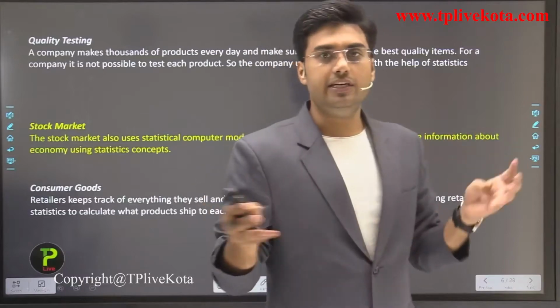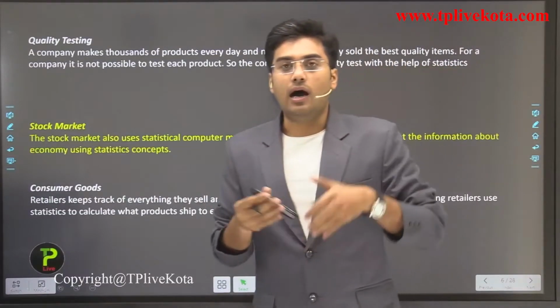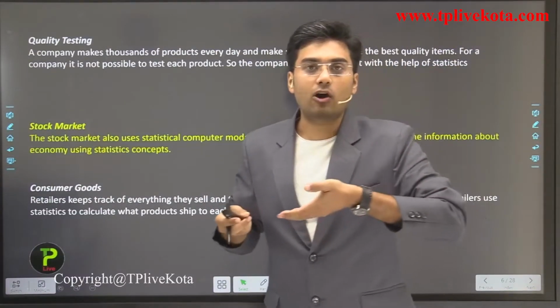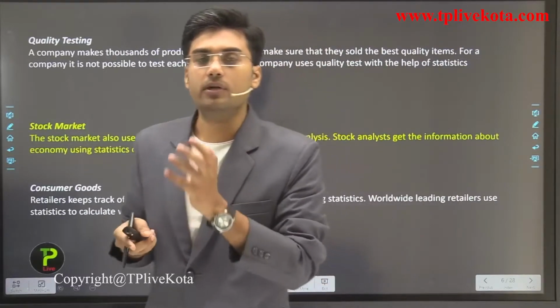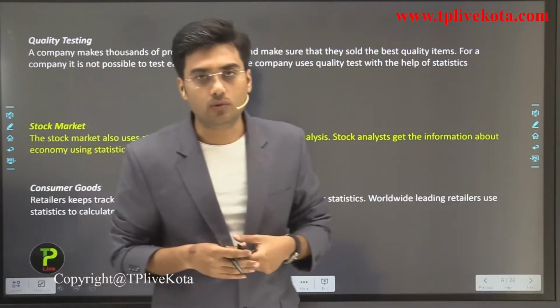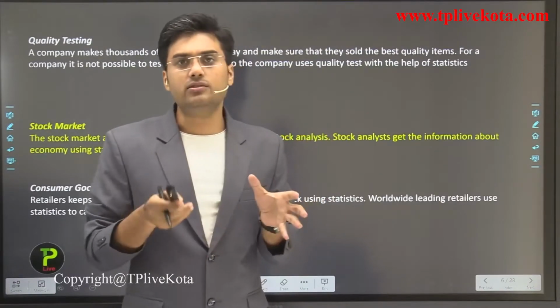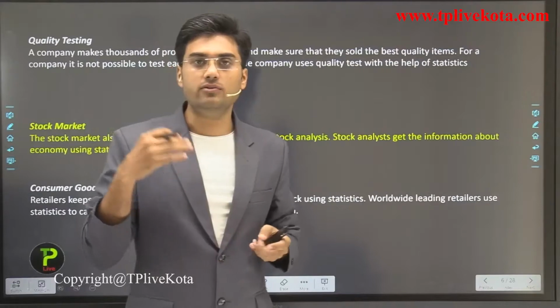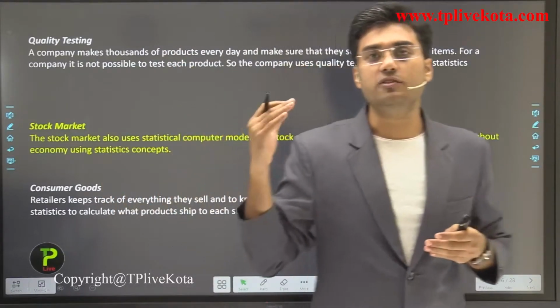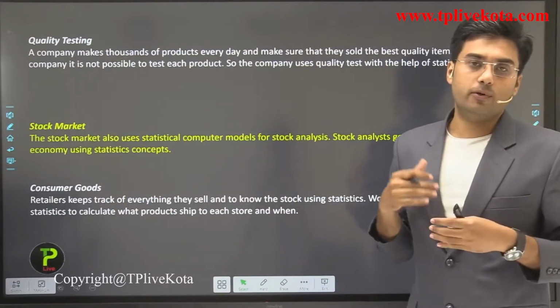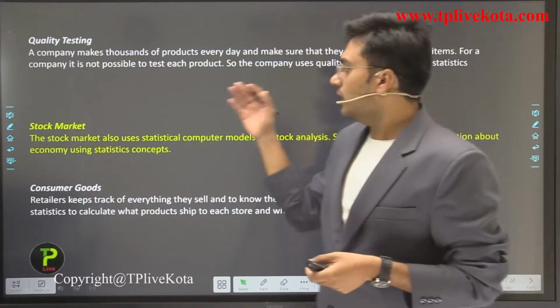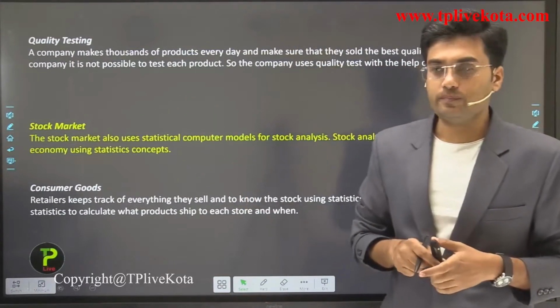Then he checks all the data: how many of product A are sold, how many of product B, and how many of product C. Okay, then the statistics of these products give feedback to the company about which product is good and which product is bad. Now, after this, stock market.